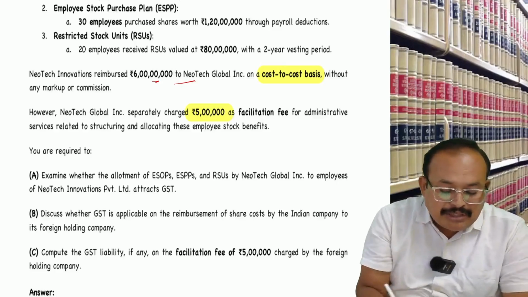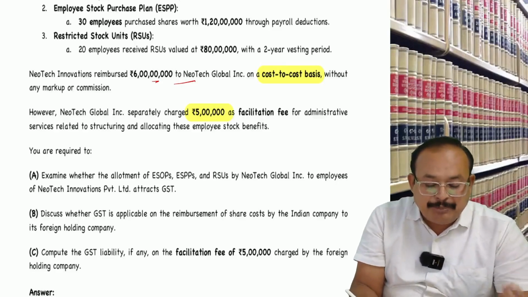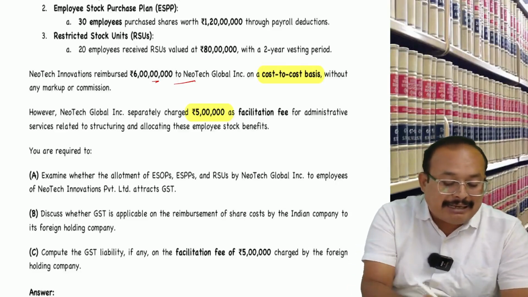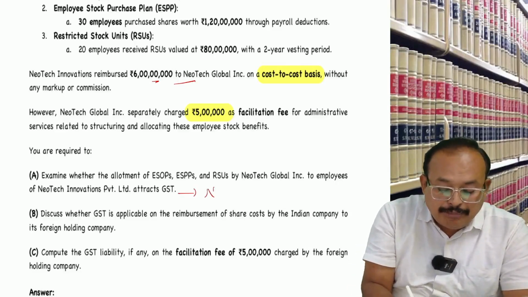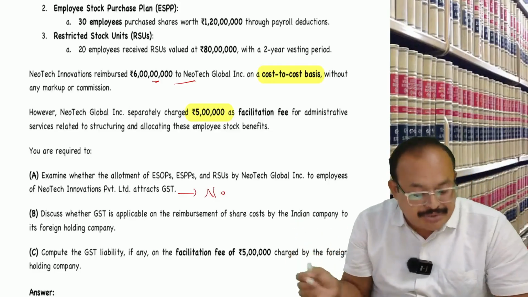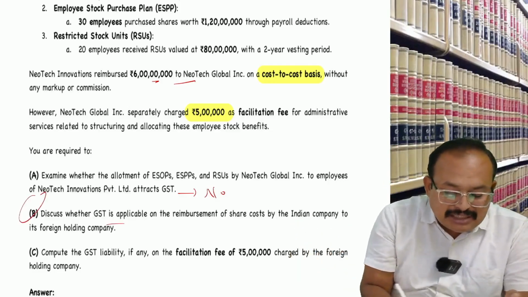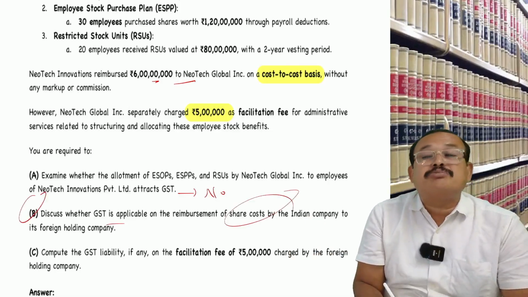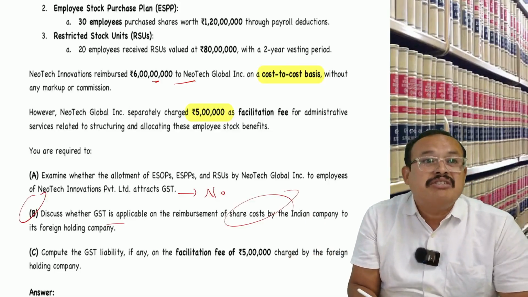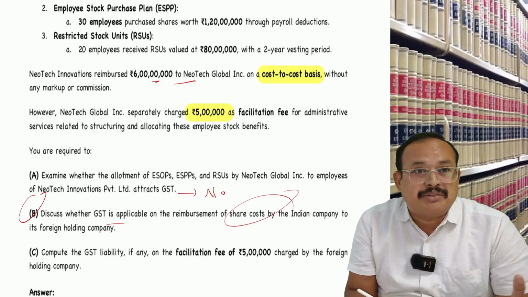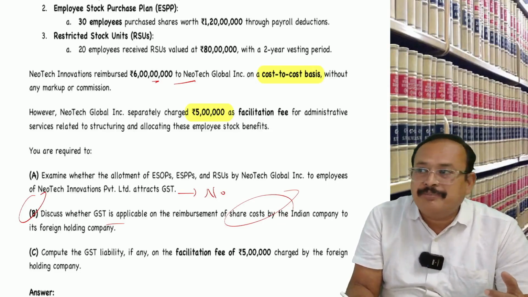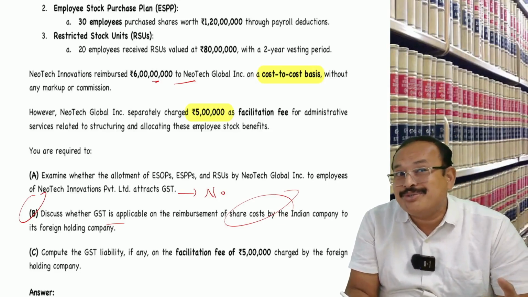Examine whether the allotment of the ESOPs and ESPP RSUs by Neotech Global Incorporation to employees attracts GST? No, because it is neither goods nor services. 2. Discuss whether GST is applicable on the reimbursement of the shares cost to cost basis. Cost to cost basis is of a pure agent nature, which is neither a supply of goods nor a supply of services by the supplier. So, New India is not liable to pay any GST because it is on a cost to cost basis.